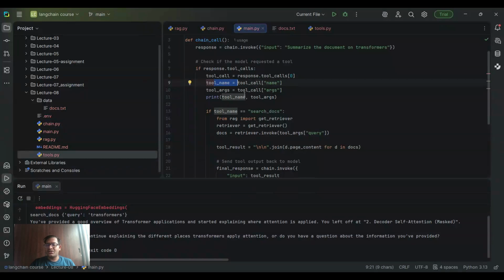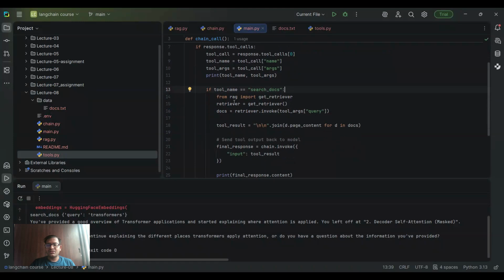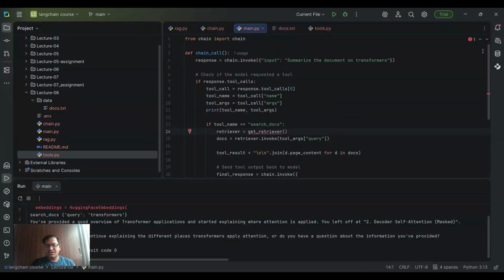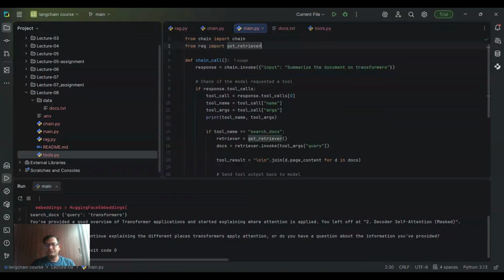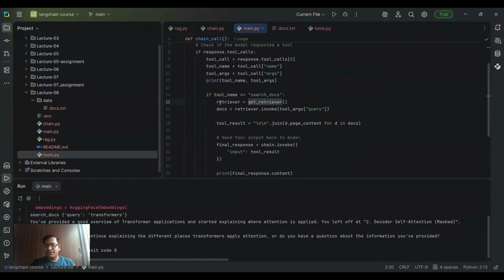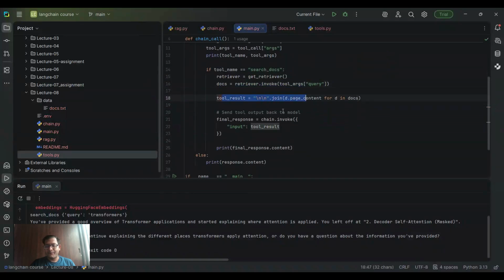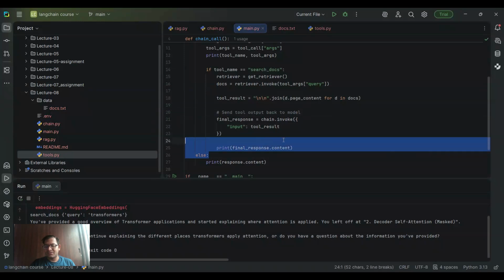So I'm printing here the tool's name and its arguments. Now I'm checking if the tool name is search docs. So I'm getting the retriever. This I can put above. It will be better that way. Yeah. So I got the retriever, docs, and then the tool result. So for the final response, we have to send the tool output back to our model to get the final response. So we have to check whether the particular tool was called or not.